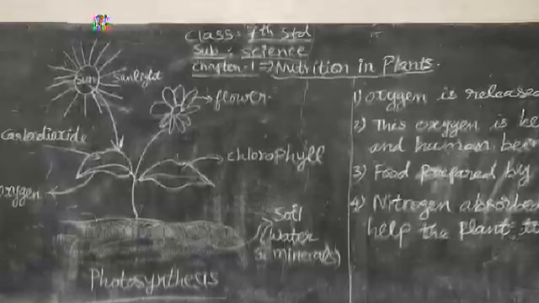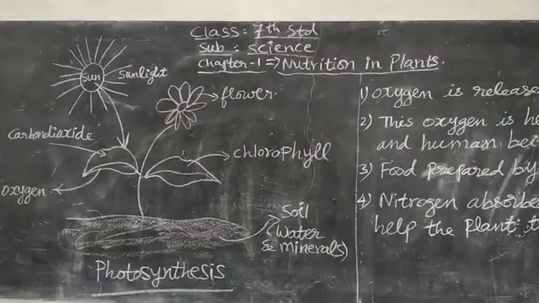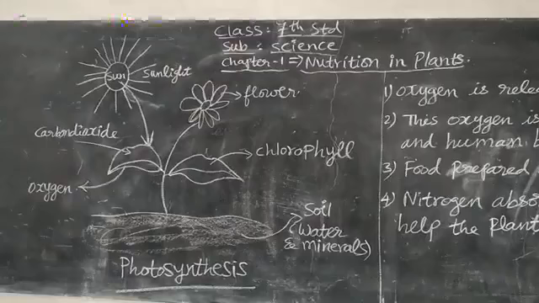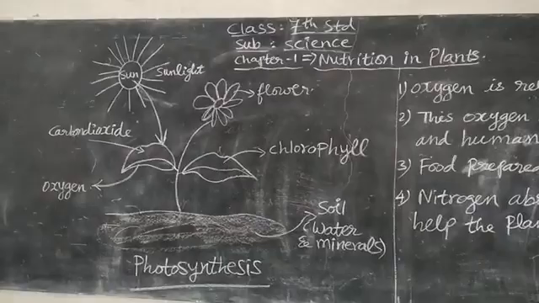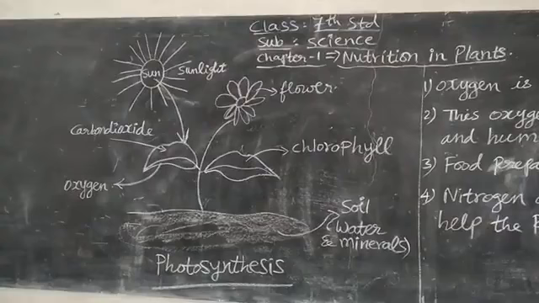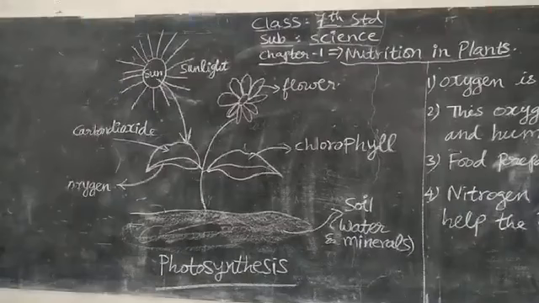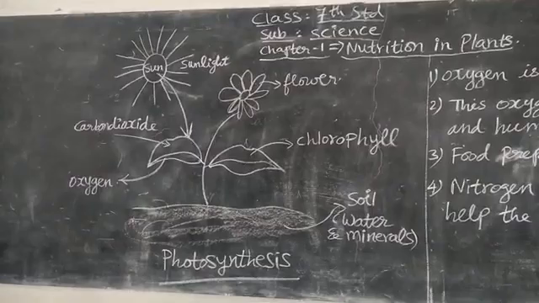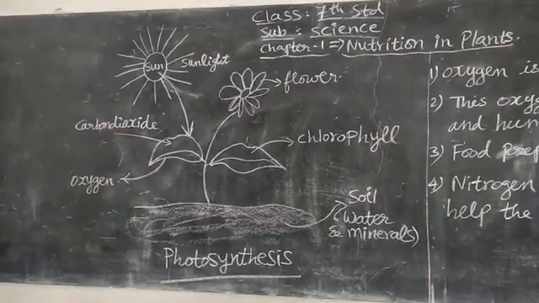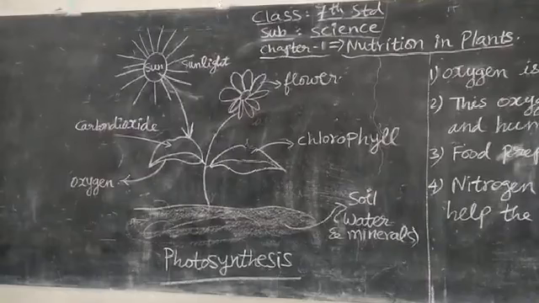Okay, 7th standard students, we'll continue the first chapter, nutrition in plants. In the last class, you have seen plants prepare their own food by the process called photosynthesis. This is the figure which shows how plants prepare their own food, and the process called photosynthesis is shown on this picture. You can see in the picture a plant with a flower and two leaves. The leaves contain a green pigment that is called chlorophyll. It is written there.